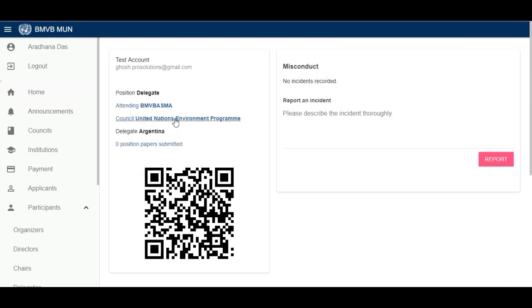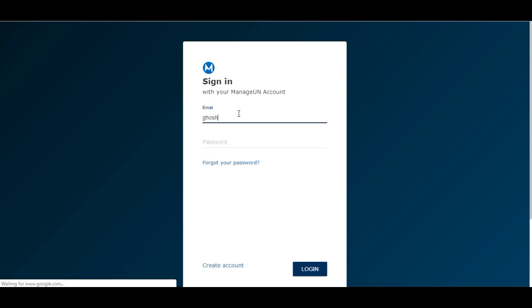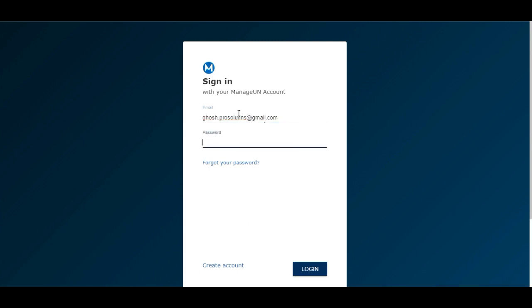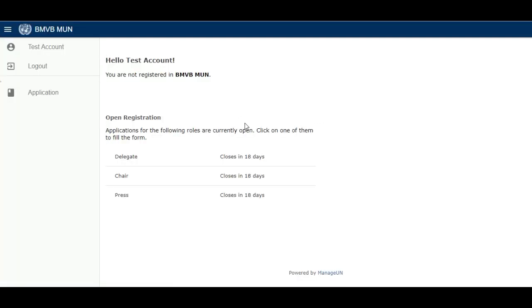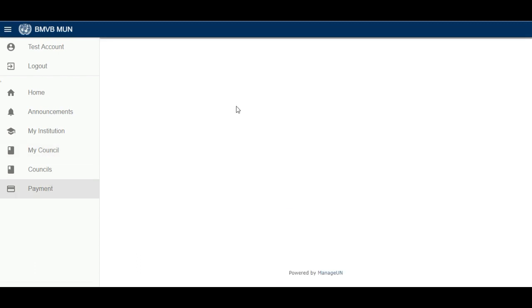So let us go back and log out. Now I am showing you what the delegate will see when you log in the next day, because as I had said, we are doing all this manually, so it will take some time, almost a day. After you log in, you will see that you are now the delegate of this country in this committee. It says click on the menu icon, so that is the menu. You just have to go to my council and you can see, and payment, don't worry.